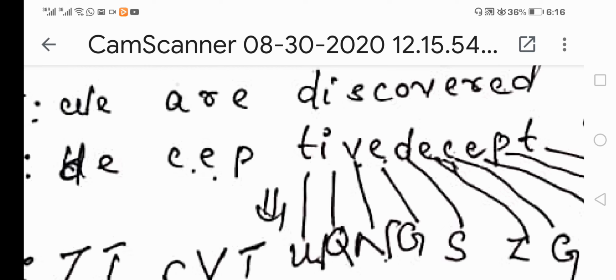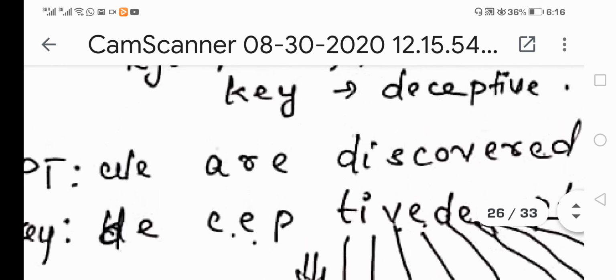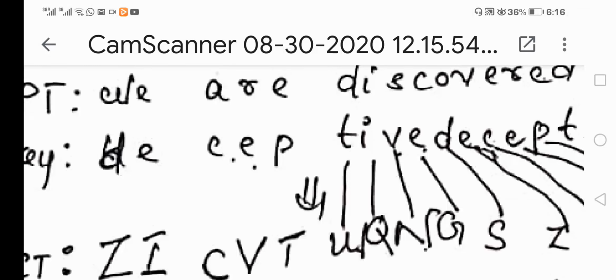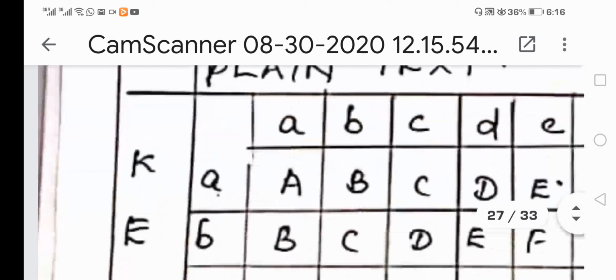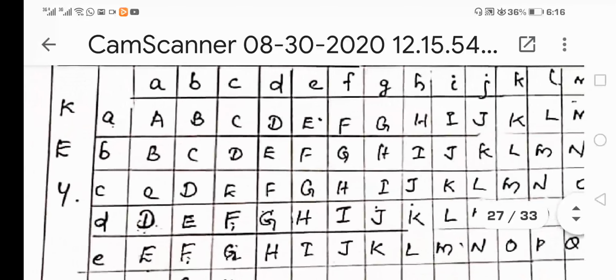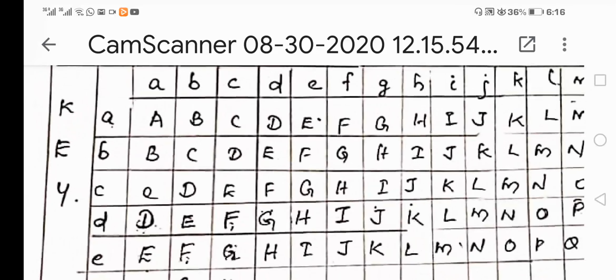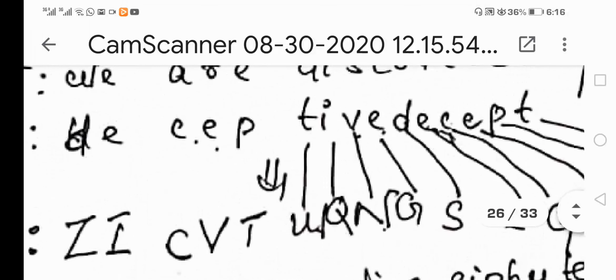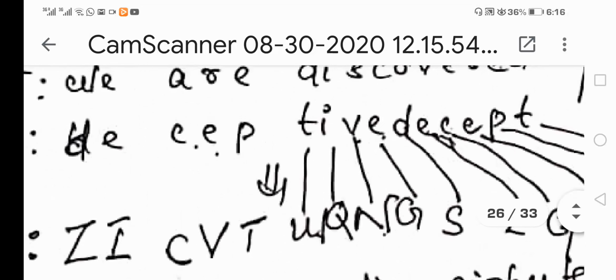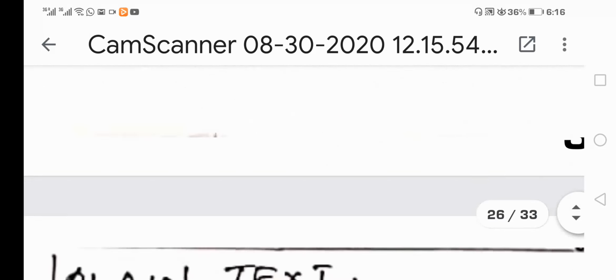Now we are going to use this Vigenere cipher table, based on which we can construct the ciphertext elements. First we look at W and D. In this table I was not able to include all the alphabetical letters, because it is not feasible and is very time consuming. Based on that table, when W and D come, it is replaced with Z.